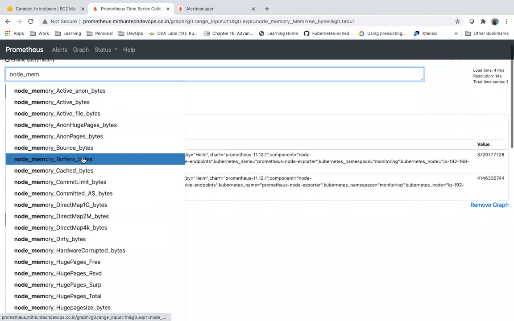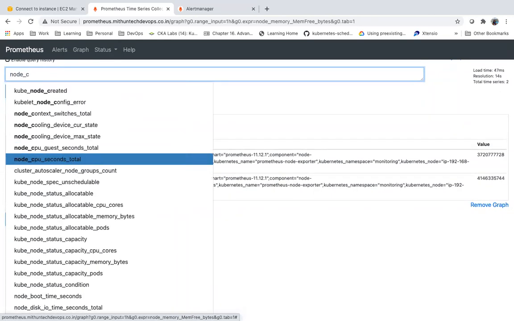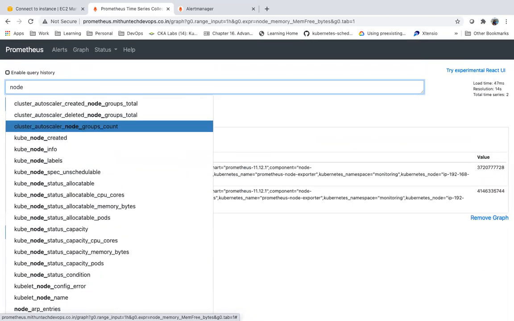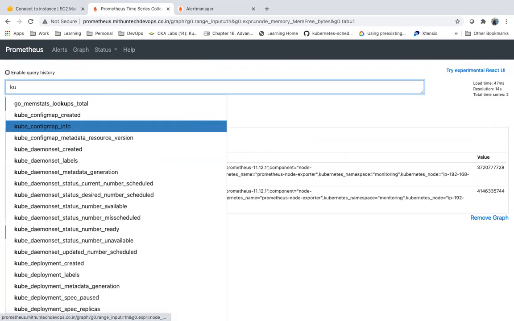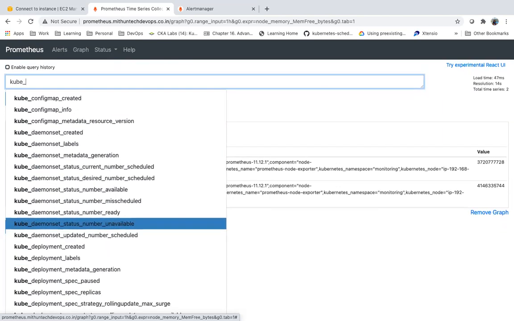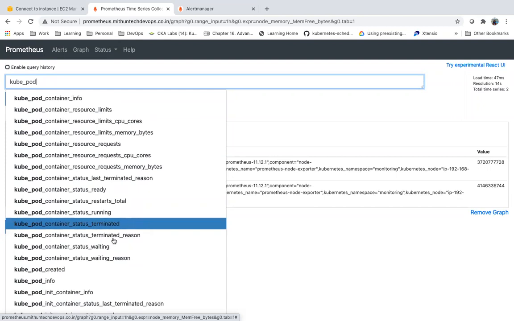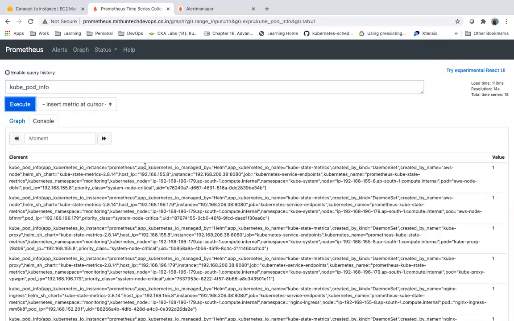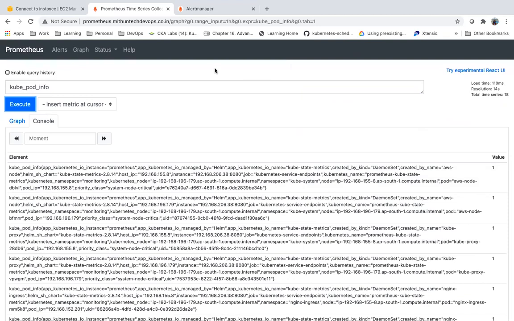Similarly, it has gathered a lot of metrics, like memory, CPU, all those things. And if you want to see Kubernetes information, you have kube state metrics, which has gathered that information. You can gather something like kube pod information. If you see, all the pods information it has gathered. So it is gathering all the metrics.